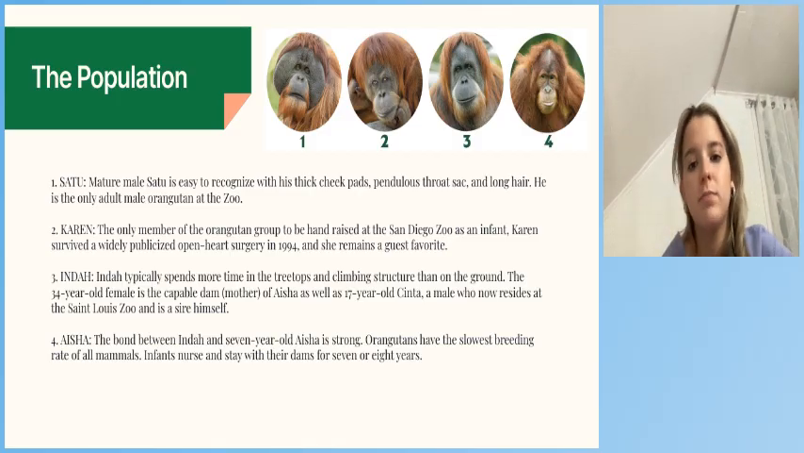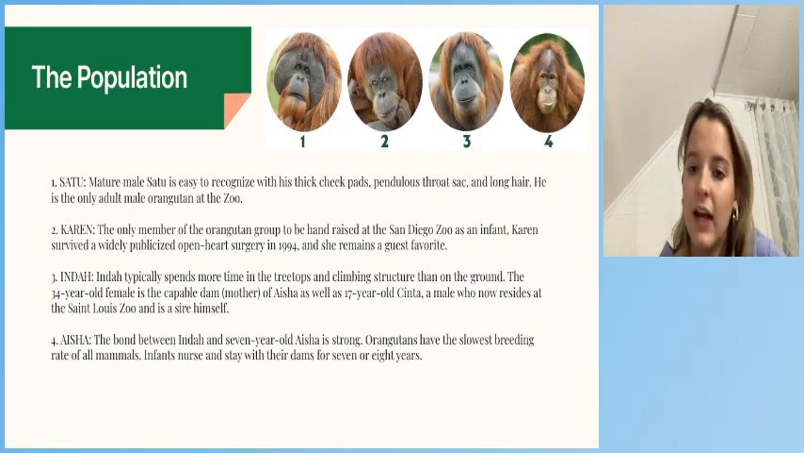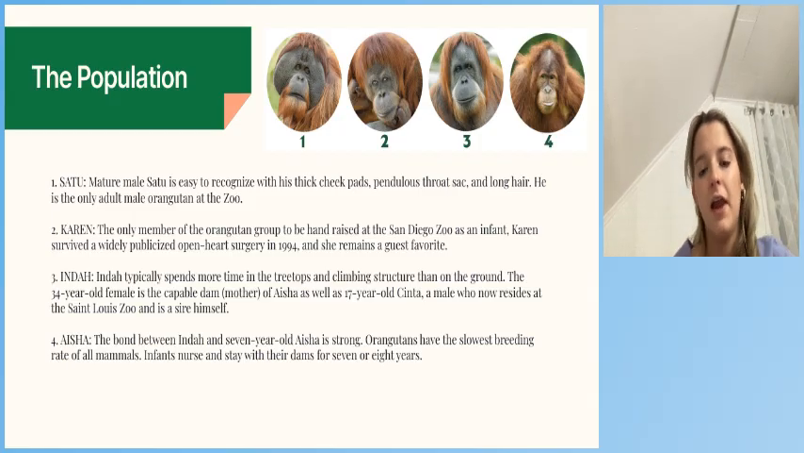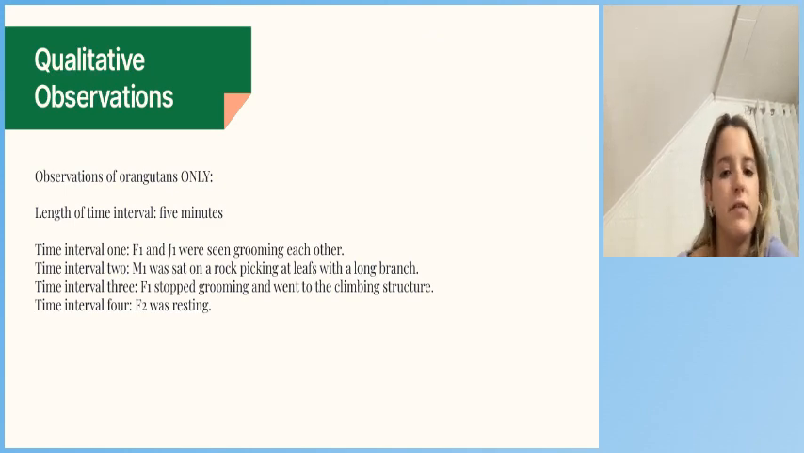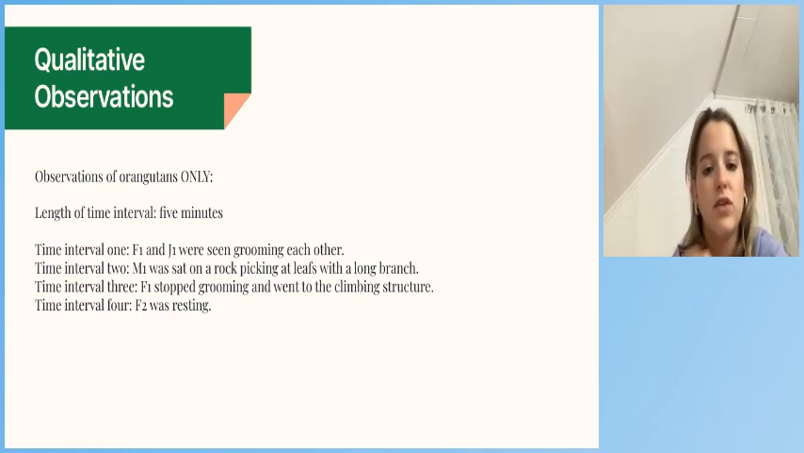And actually, this picture matches up. So 1 is Satu, 2 is Karen, 3 is Inda, and 4 is Aisha. So you can actually see what they look like. And in what I was observing, they're pretty easy to tell apart because they all have distinct characteristics. Again, my qualitative observations were of the orangutans only. The length of each interval was 5 minutes.